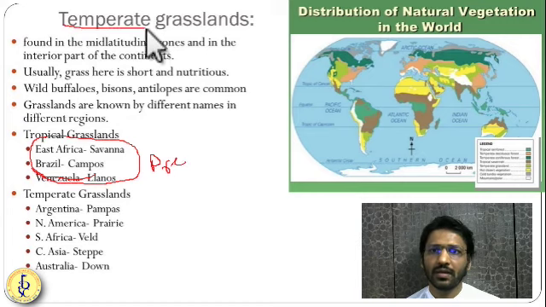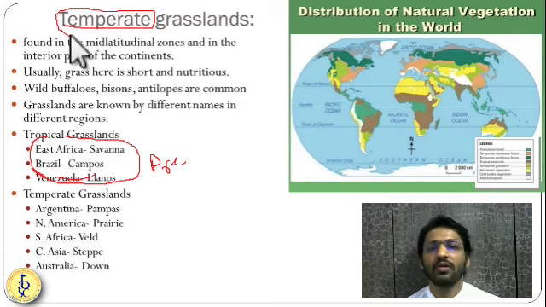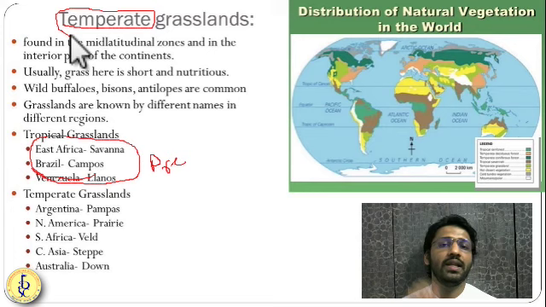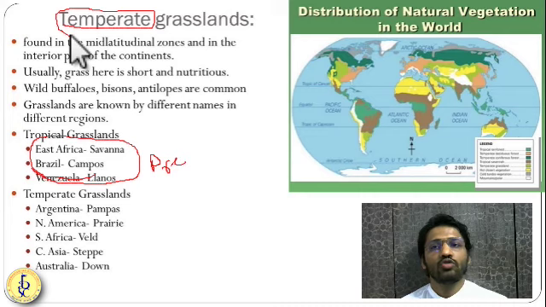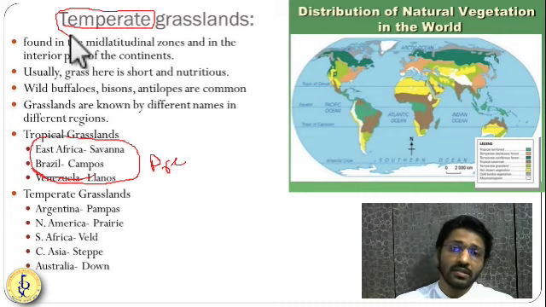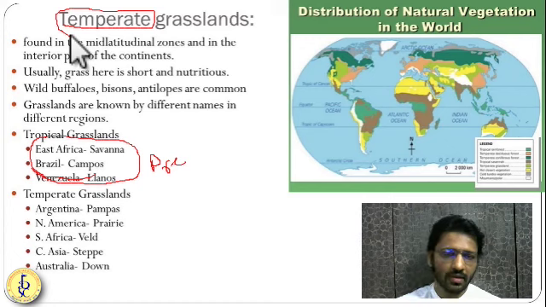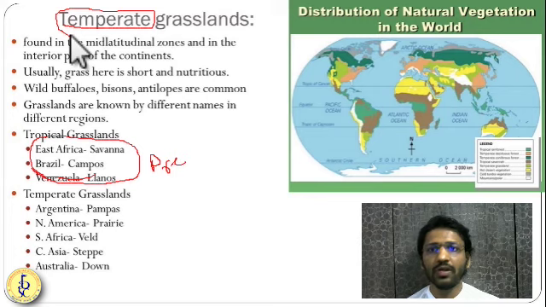Temperate grasslands have short grasses, not more than ankle height. These short grasses are present with a very moderate amount of rainfall and very moderate sunshine. Here birds build nests on the ground because there are no trees for hundreds of kilometers. You won't see trees, so birds will build their nests on the ground itself. These grasslands are known by different names. From the prelim point of view it is very important.